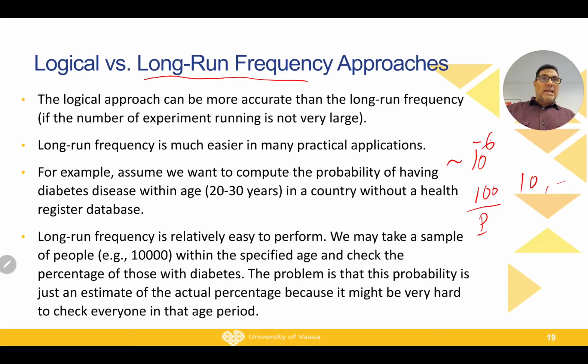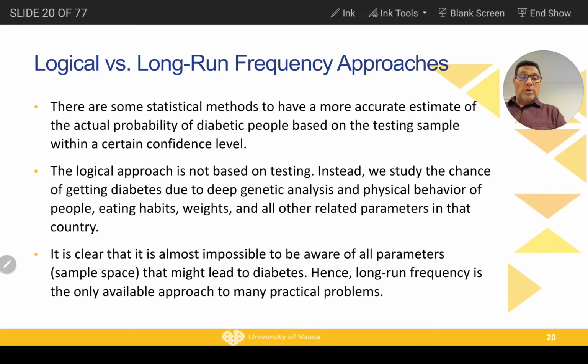It might take a very long time. So if you can find some logical approach to estimate the probability, this can help in many experiments. Of course, we also have some other tricks to reduce the amount of computation, but we will not go into the details of that.